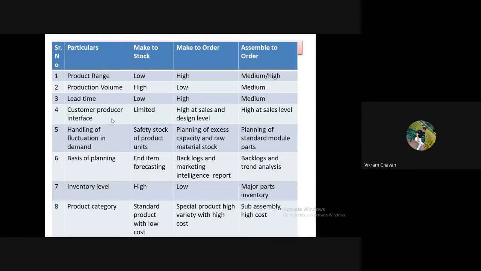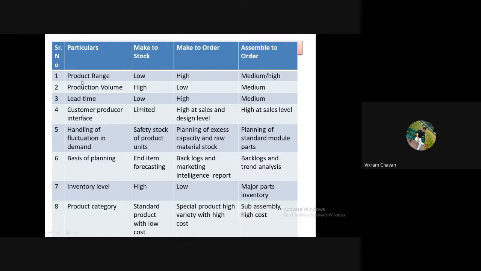make to order and assemble to order. Okay, so the columns should be in this manner: serial number, particulars, then make to stock, then make to order and assemble to order. Okay, so we have discussed these three types of production, and we are comparing these three types for the 8 particulars.